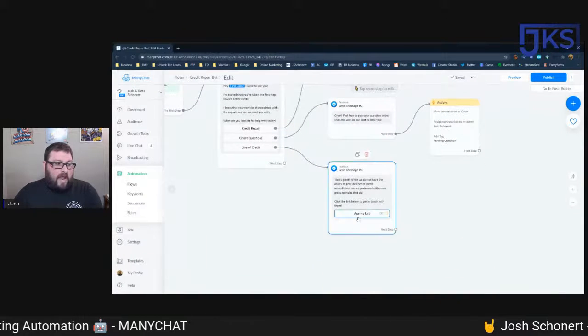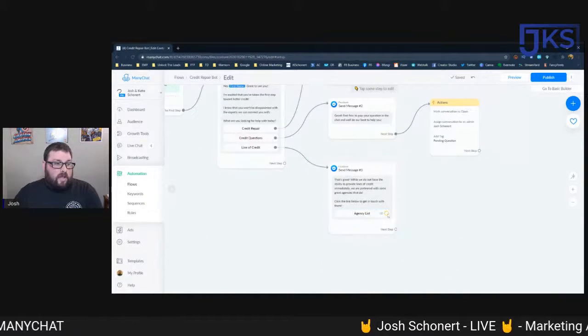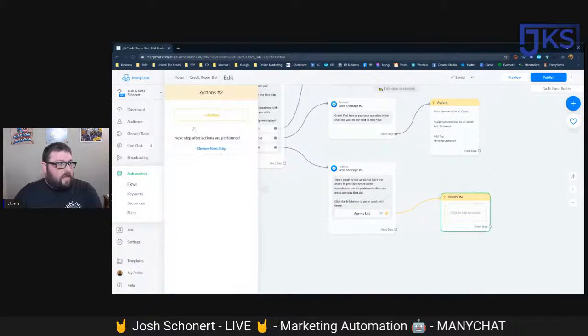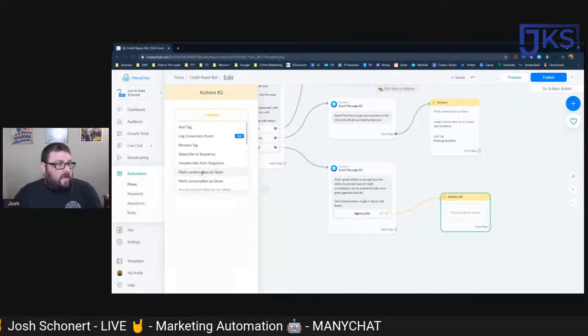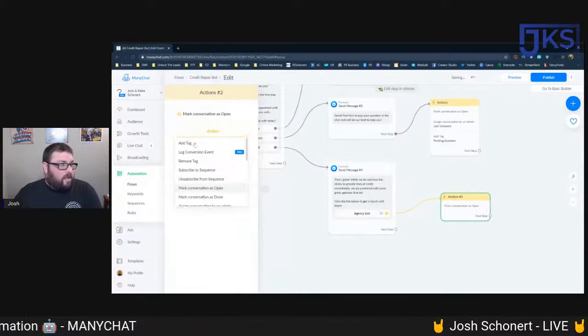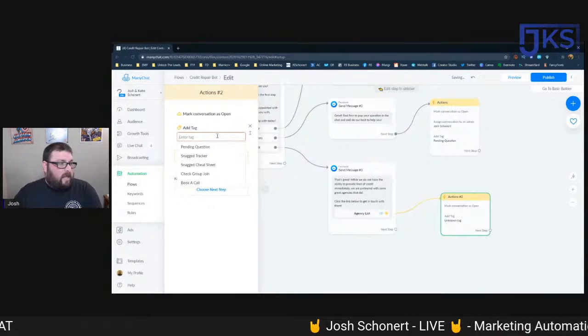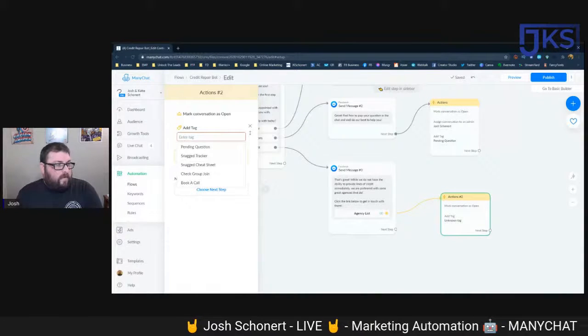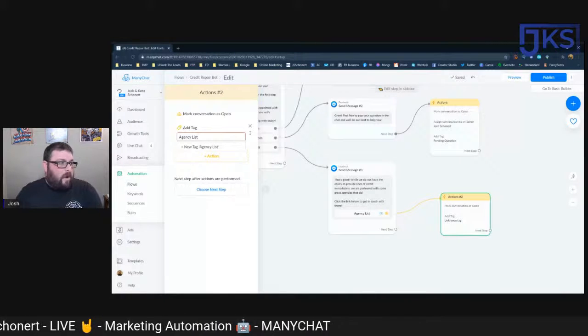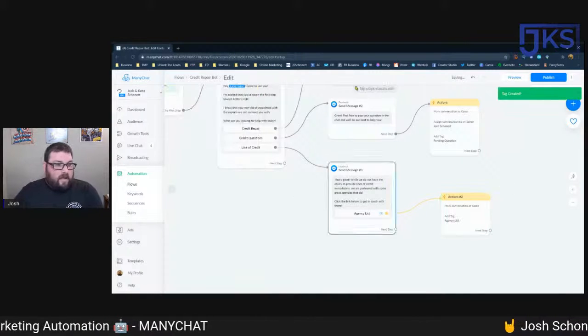And then same thing for the agency list. They're going to go to the list, but you're going to take that yellow button. You're going to go over here and go to actions. And in the action, you're going to tag that conversation as open, because you probably want to follow up with that person. And then you're going to put a tag and let's say agency list, just so that way you know where they went through, right? So you know what they clicked on.